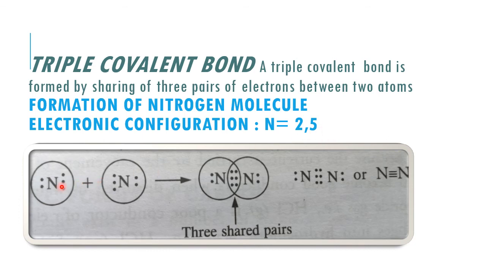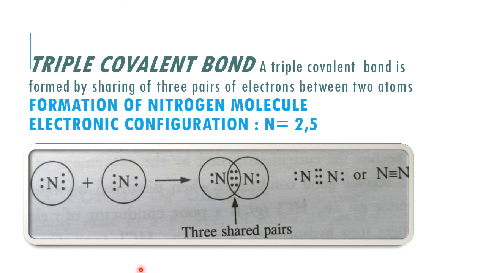So each nitrogen atom can share 3 electrons with the other, as you can see here, sharing of 3 electrons by each nitrogen atom to form 3 pairs of electrons, and it will form a nitrogen-nitrogen triple bond. When one pair is shared, we draw one single line, then a second pair, a second line, and a third pair, a third line.